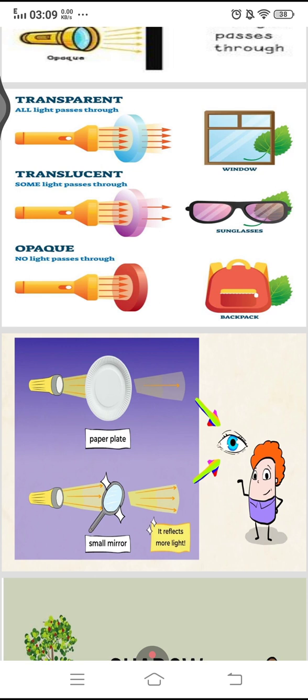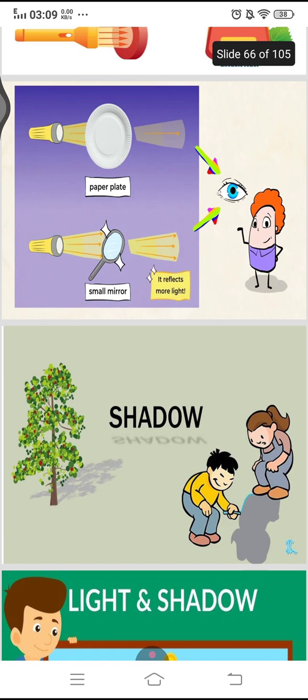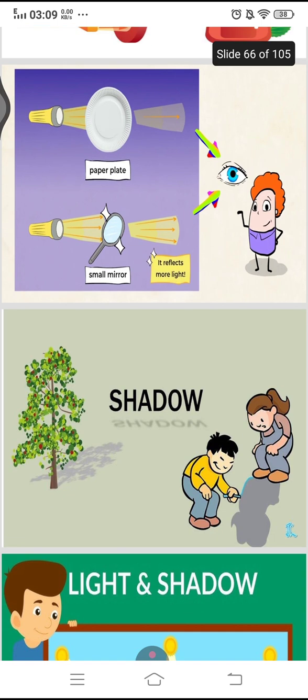Sometimes they block the light, sometimes they allow some light to pass through and we can see. And here is a small mirror that reflects light and it reaches our eye and we can see the image.